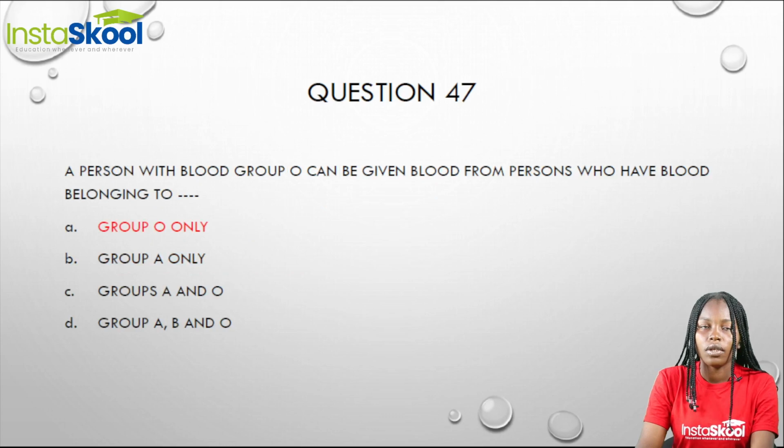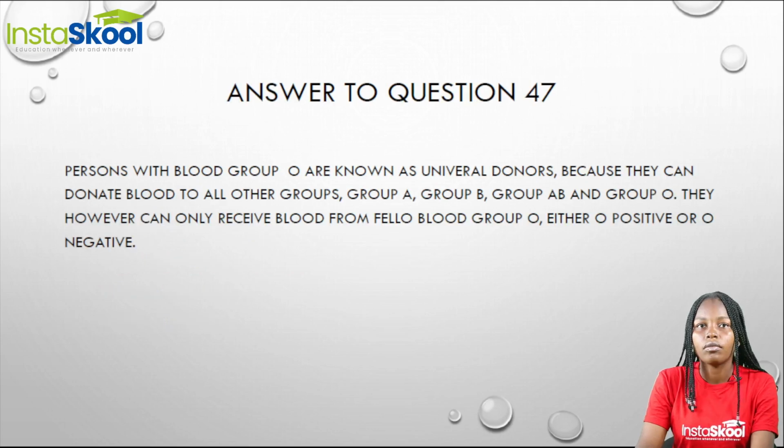Question 47. A person with blood group O can be given blood from persons who have blood belonging to dash. Persons with blood group O are known as the universal donors.